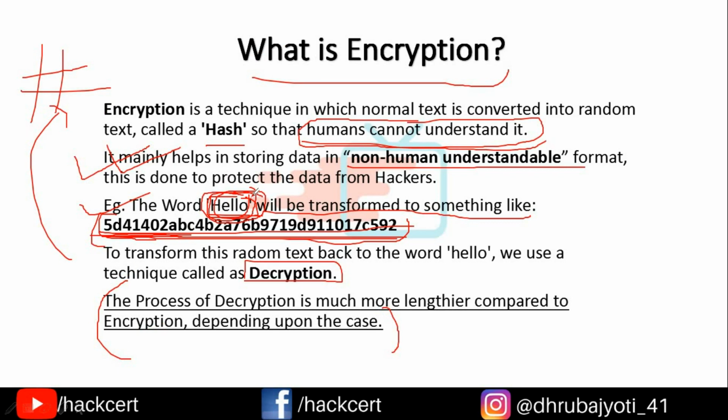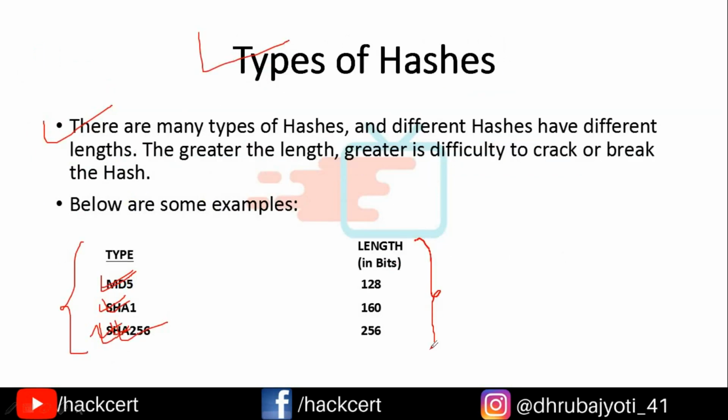Now obviously you can see that whenever the length of the hash increases, the difficulty of it being cracked is also increasing. All right. So most websites like Facebook and all, they generally use the SHA256, or I think even larger algorithms, to store the user's data, like the ID and the passwords and all.